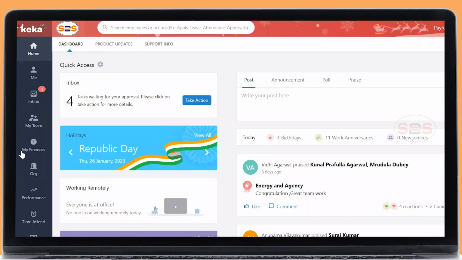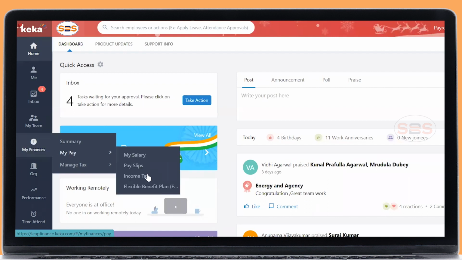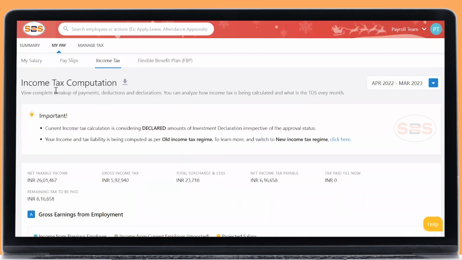Go to My Finance, My Pay. So you can see income tax, right? In the income tax tab, you can see your complete computation. Many of you are saying that you have declared, but your tax has been deducted. So you need to first understand the computation.